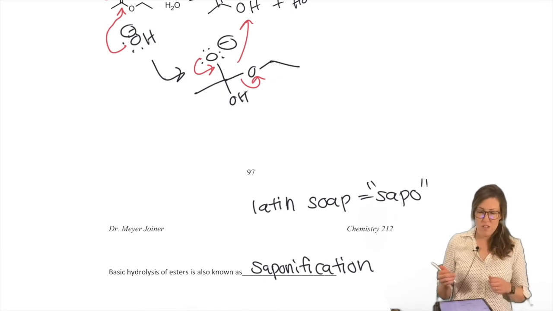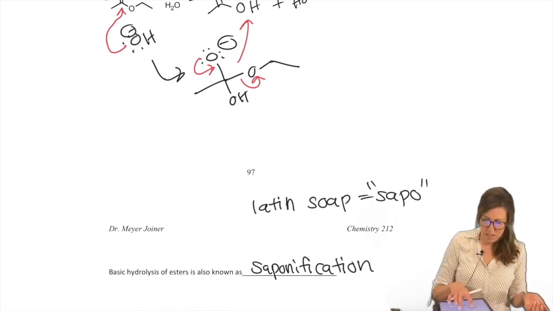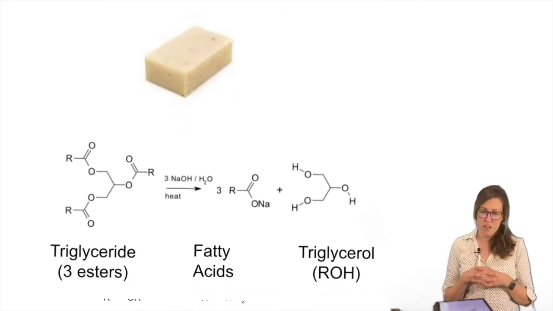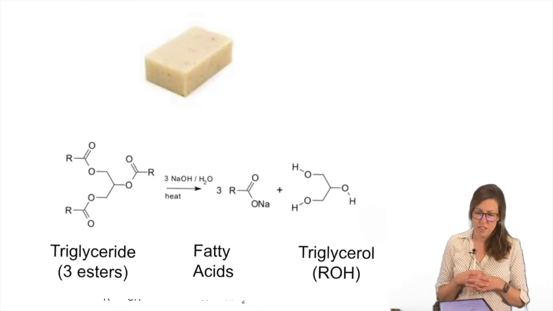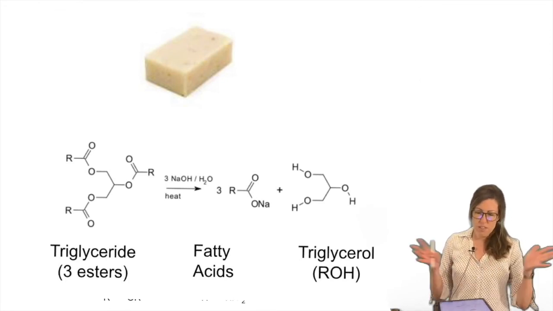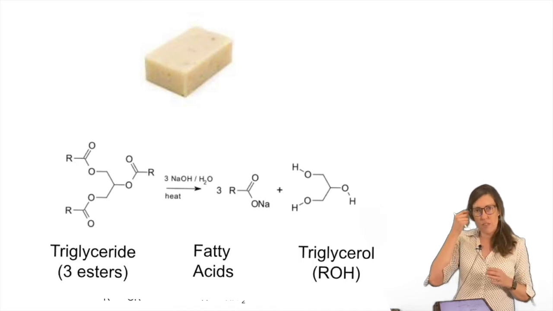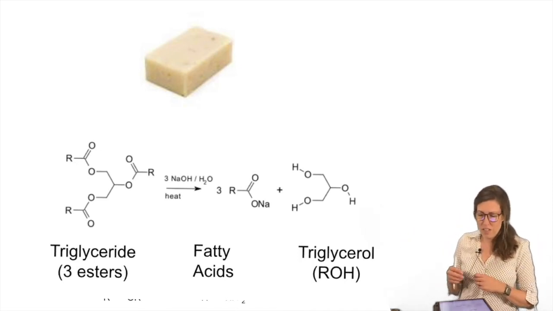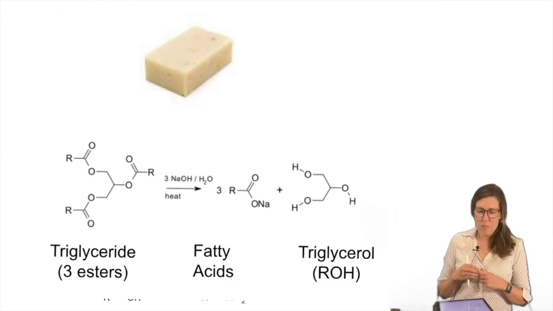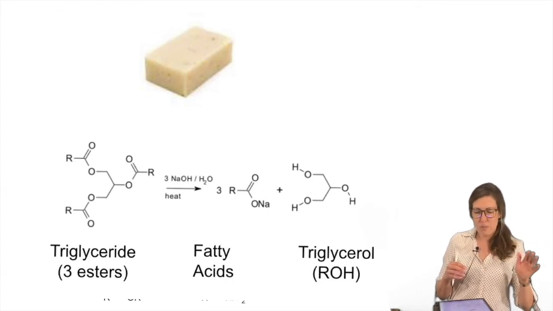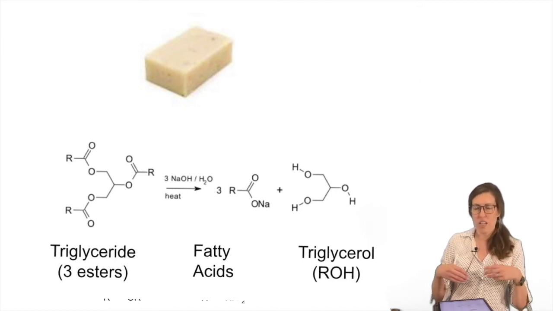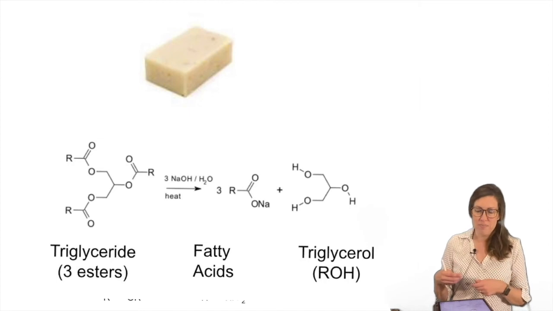So soap is made from saponification. Here's a little side note for fun. Actually, the chemistry of soap comes up quite often because there's a lot of things we take advantage of to get soap to work. Our ancestors made their own soap out of necessity, or maybe recently for fun. I've had students who like to do it for fun because it's got a lot of chemistry in it. But the old way, before you get the soap kits and stuff, was to save your fat from the meats, like lard, essentially. That's where the triglycerides come from.